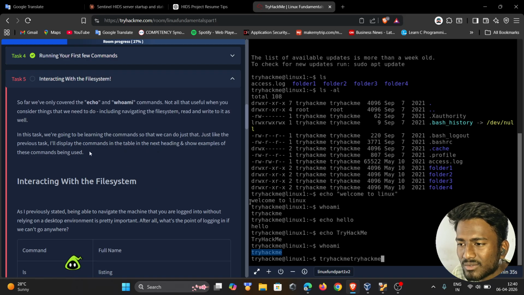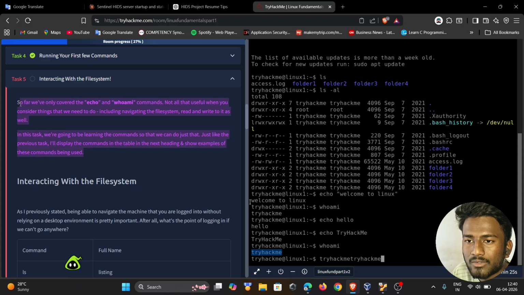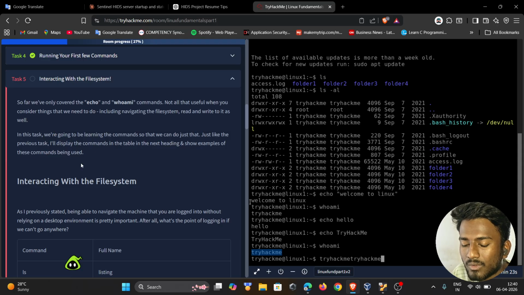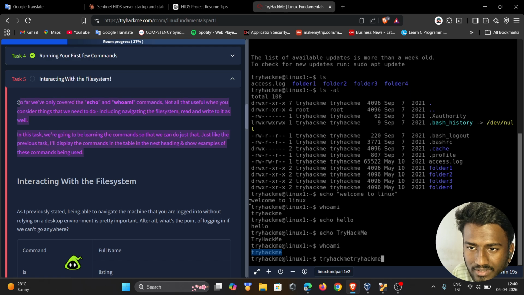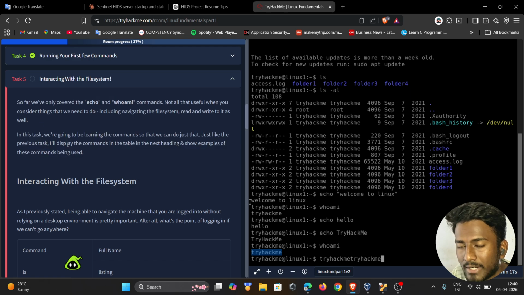Here we currently know just two or three commands, but in Linux we use multiple commands. It depends on how we practice, and we need to practice on our own Linux machine.